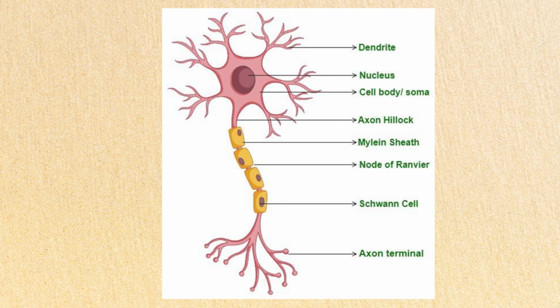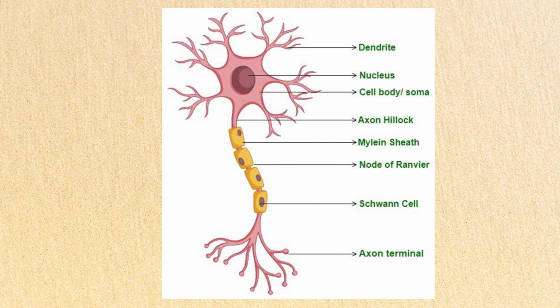Every neuron has the following parts. You can see a star-shaped body which is called the cyton or the cell body. And arising from the cyton, there are different branches or root-like structures which are called the dendrons or the dendrites. There is one long elongation coming out from the cyton which is called the axon. The axon ends again in branches which are called the axonal terminals.